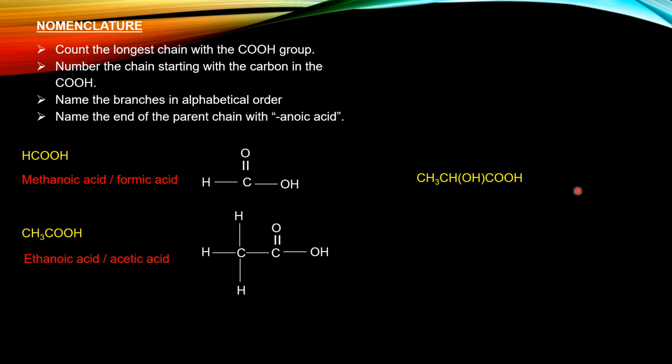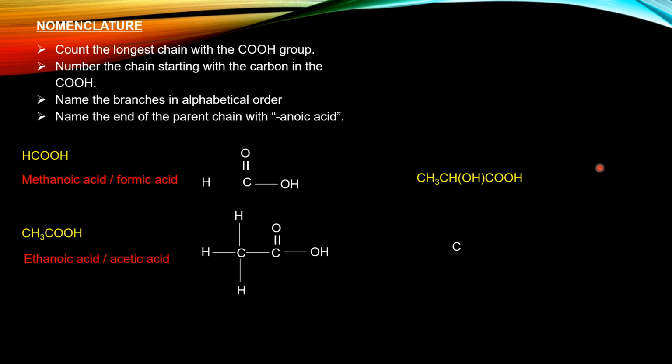That is where we go back to our lesson notes, where we learned the order of precedence of organic molecules. The one which is bigger and more polar is the one that's going to dominate the naming. And in this case, it is the COOH group which is more polar. So the entire compound falls under carboxylic acid. The OH will then become the branch.